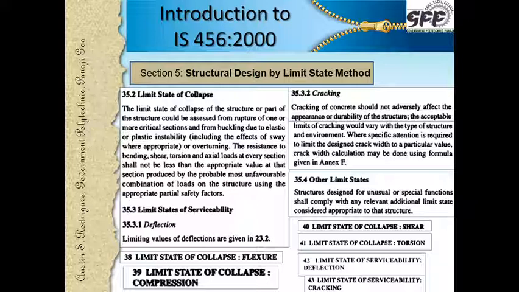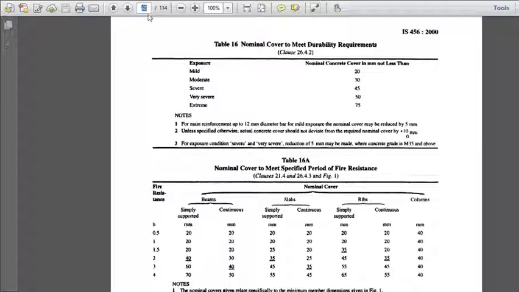So if we see, clause 38 deals with limit state of collapse, that is flexure. 39 deals with limit state of collapse, compression. 40, limit state of collapse, shear. 41, limit state of collapse, torsion. So in limit state of collapse, that is flexure, compression, shear and torsion, everything is covered. Then we have limit state of serviceability, in which deflection and cracking has been covered. Looking at the code, we can have a look at the code, and the code would be giving us something like this.